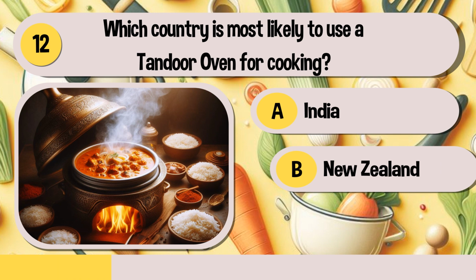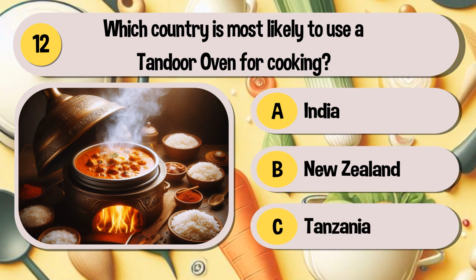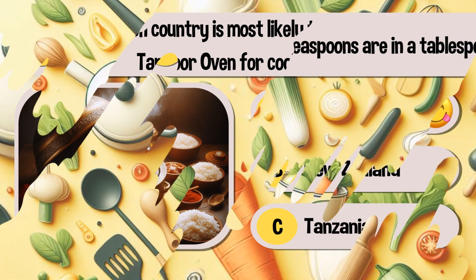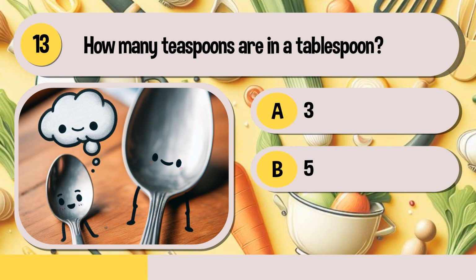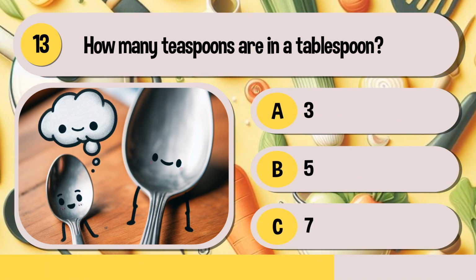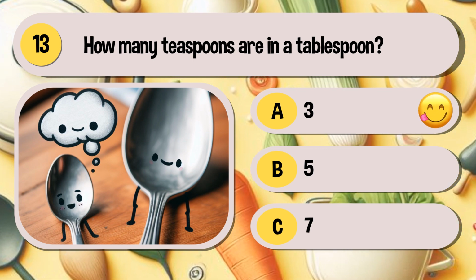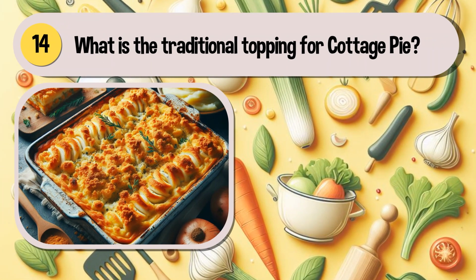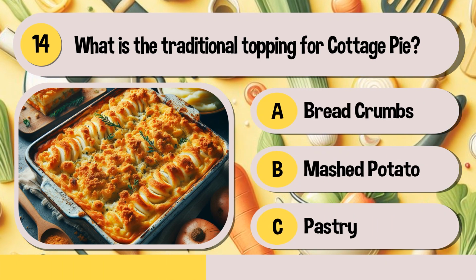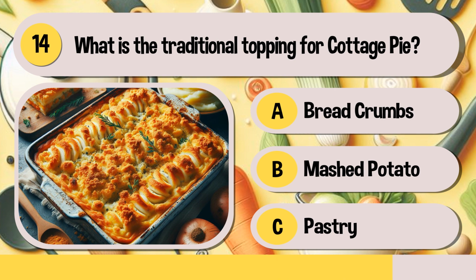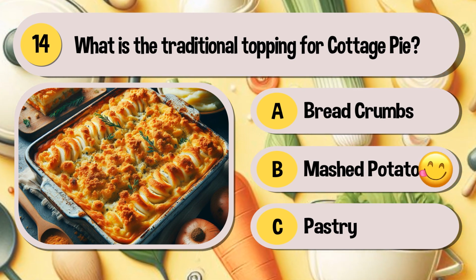India, New Zealand, or Tanzania? India. How many teaspoons are in a tablespoon? 3, 5, or 7? There are 3 teaspoons in a tablespoon. What is the traditional topping for cottage pie? Breadcrumbs, mashed potato, or pastry? Everything tastes better with mashed potato.